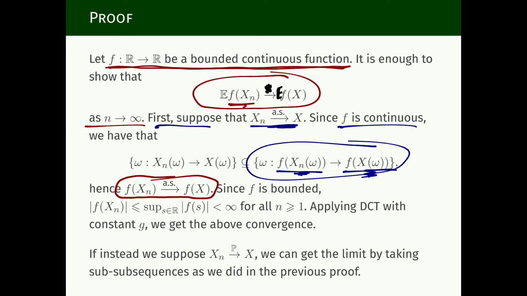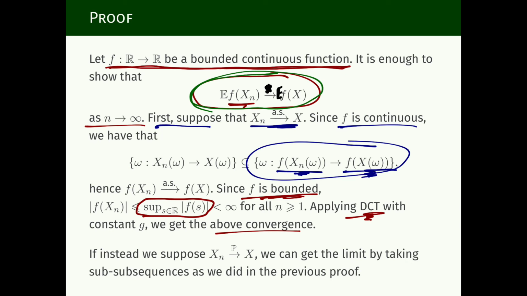to f of X. Now, since f is bounded, we can use the dominated convergence theorem. Since f is bounded, all these random variables are bounded by a constant, and a constant on a probability space is always integrable. We can use the dominated convergence theorem with a constant function g, equal to this number here that serves as an upper bound for all these functions f, and we can prove this convergence here.